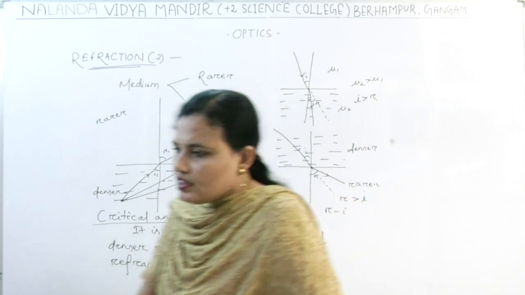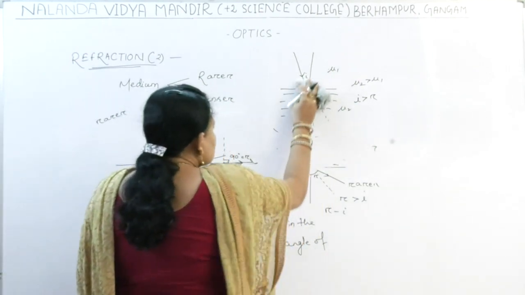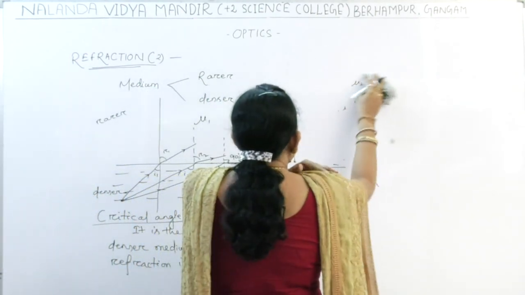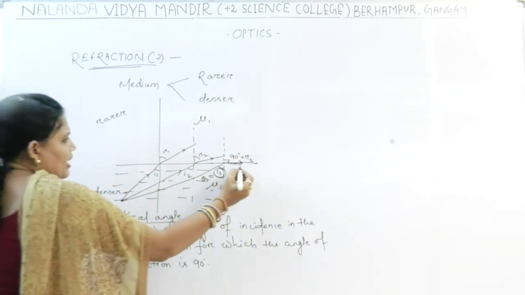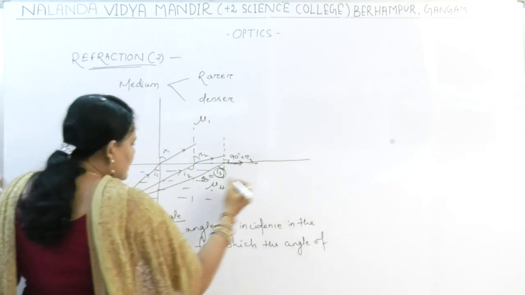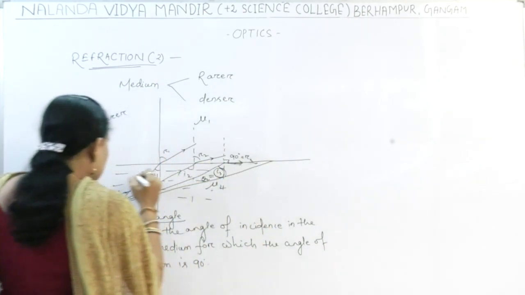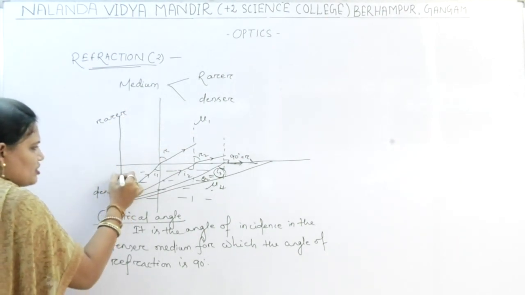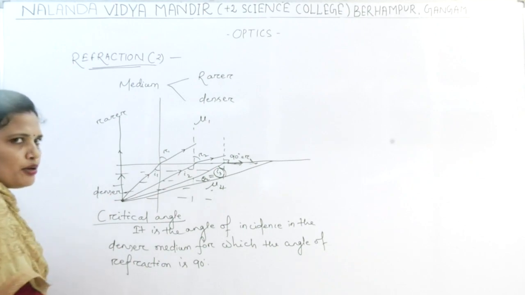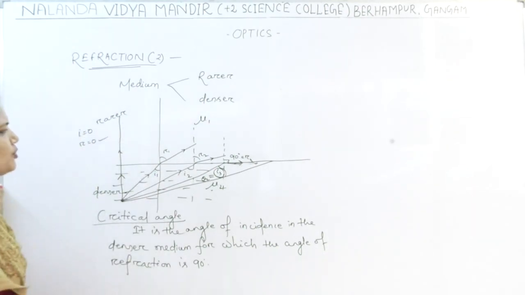Okay. So next, if the angle of incidence is made more than the critical angle, then what will happen? Let us see. If the angle of incidence is greater than the critical angle, at this position, a ray which falls normally will be refracted normally, because if I equals 0, then R also equals 0.